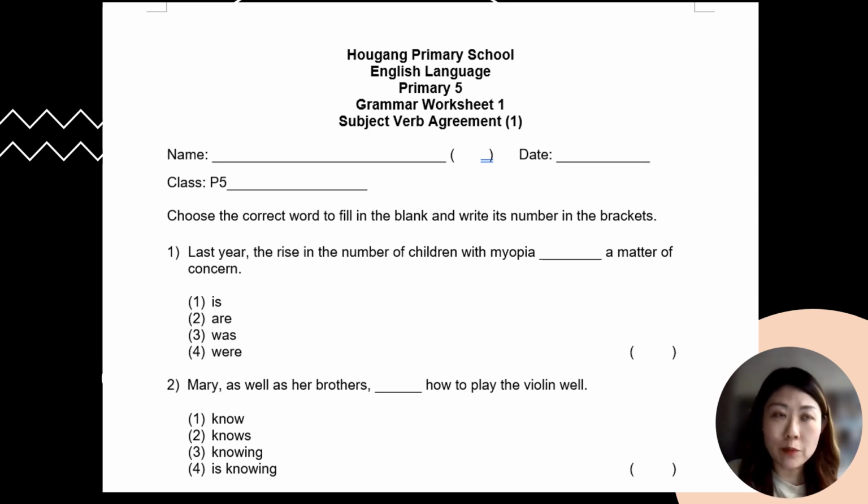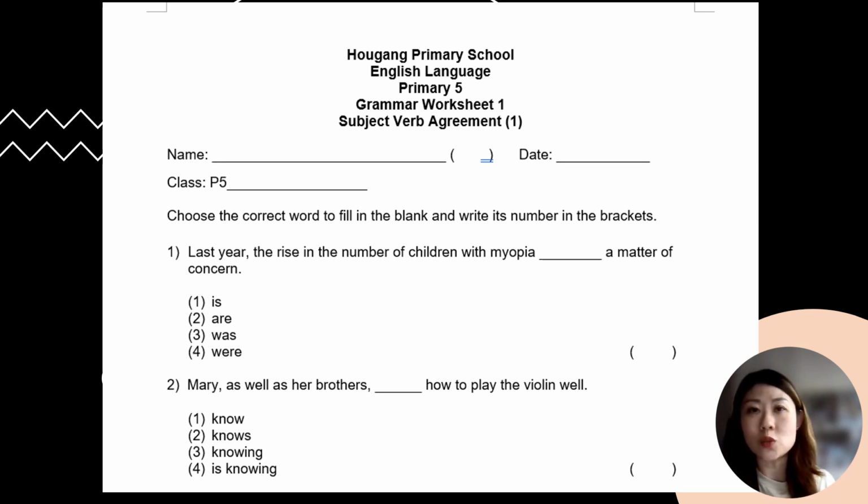If you do not happen to have a red pen, it's okay. You may just use your black or your blue pen to mark your answers, but just make sure that everything is neat and tidy. When you're marking your answers, please make sure that the ticks or the crosses are not so big, right? Just a small little tick or cross that is about 1.5 centimeters across would be fine. All right, so without further ado, let's start to go through the answers now.